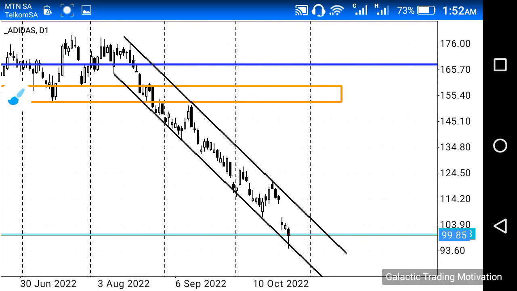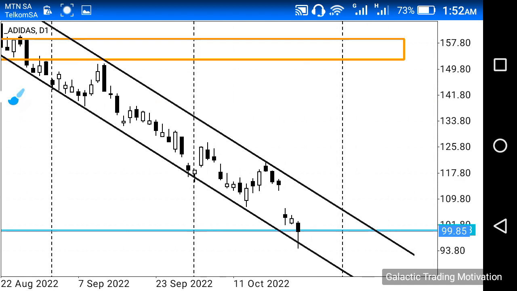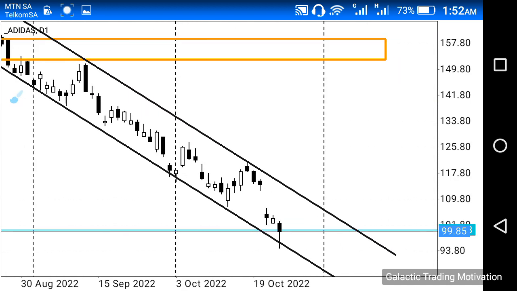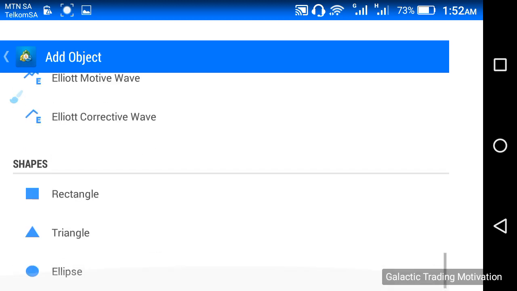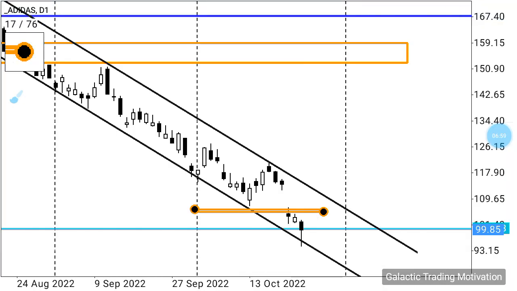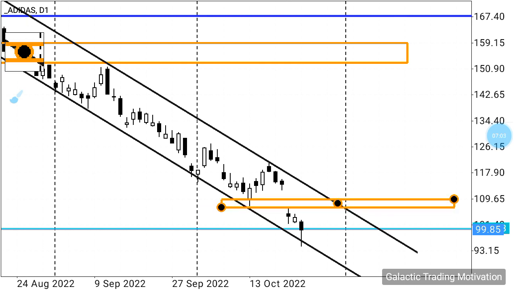Anyway, let's proceed. So what else do we see in regards to the daily chart? In fact, before we proceed, I just want to add another neckline to that structure. There we go.